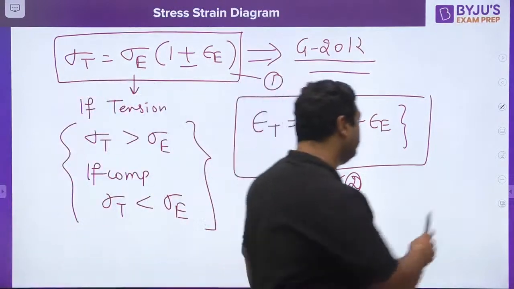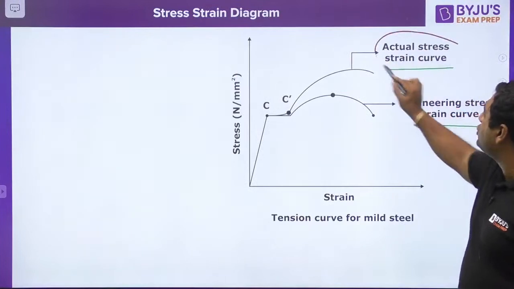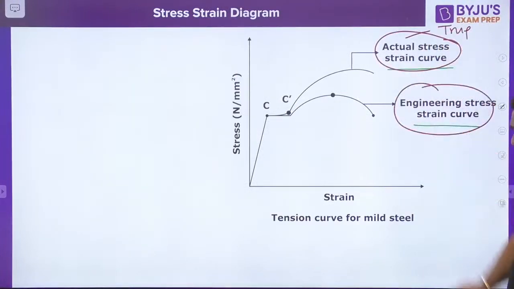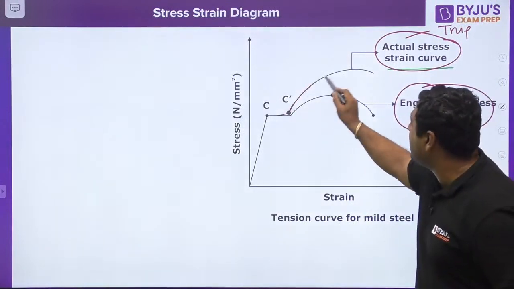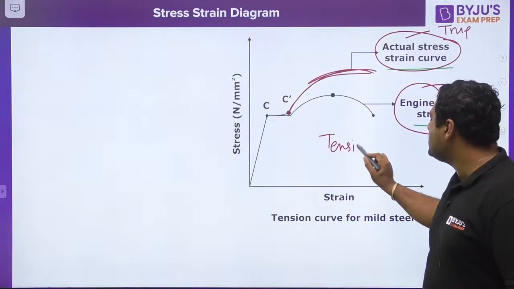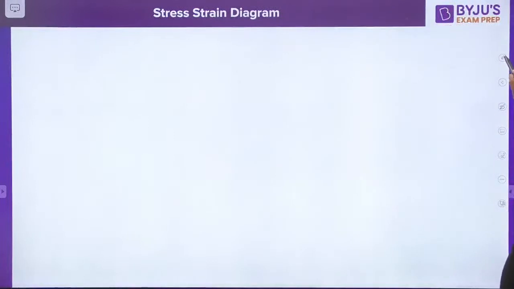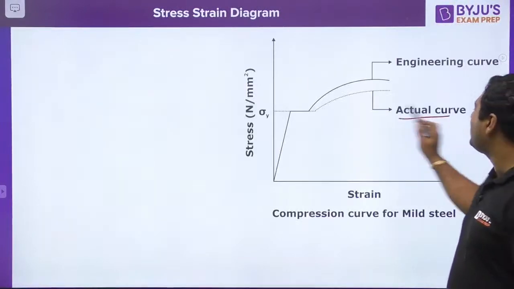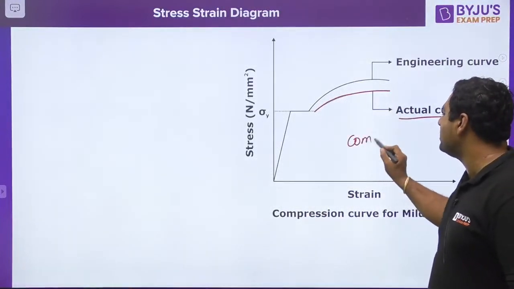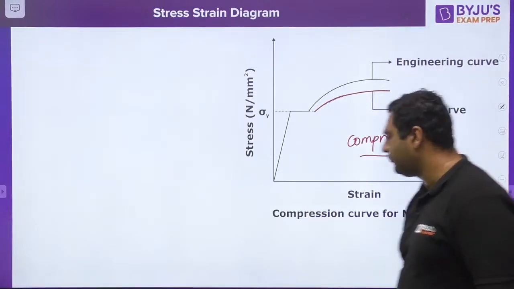Let us move further. So my dear, you can see the true stress strain diagram and engineering stress strain diagram. So true stress strain diagram will be going up in case of tension. In case of tension, this curve is going to be up. And my dear, when you will be having the compression, then actual curve will be below the engineering curve. So this is the case of compression.